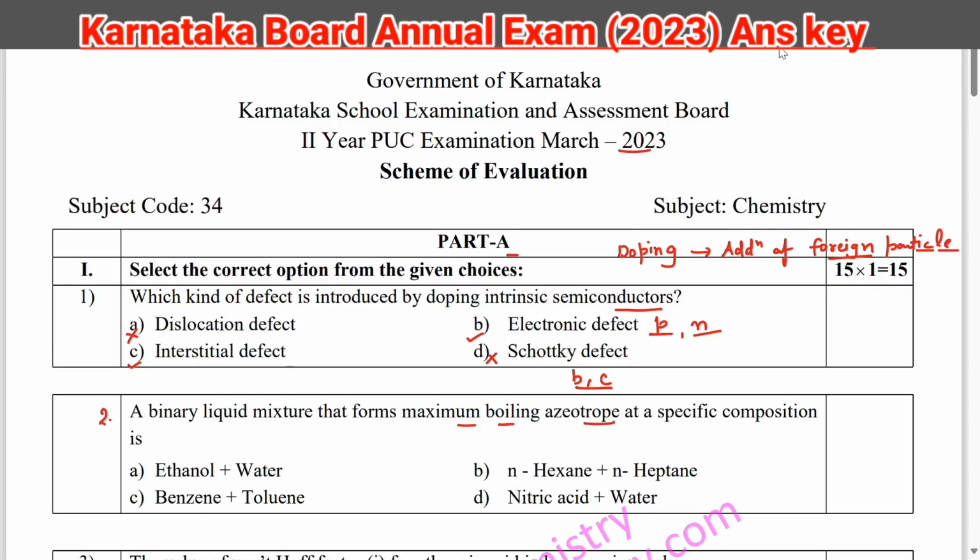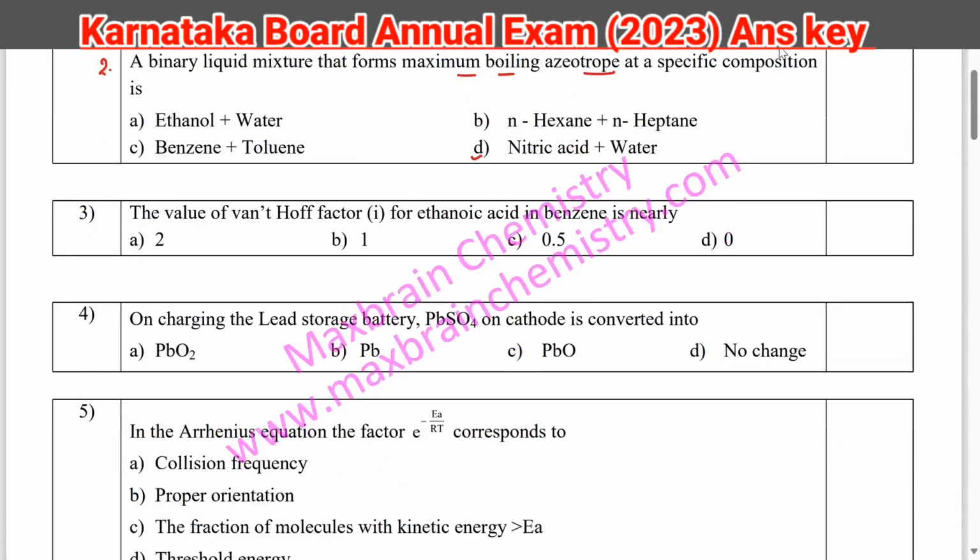So maximum boiling azeotrope mixture is that mixture which has more boiling point than its components. So here the answer is nitric acid and water. Third question is the value of Van 't Hoff factor for ethanoic acid in benzene.